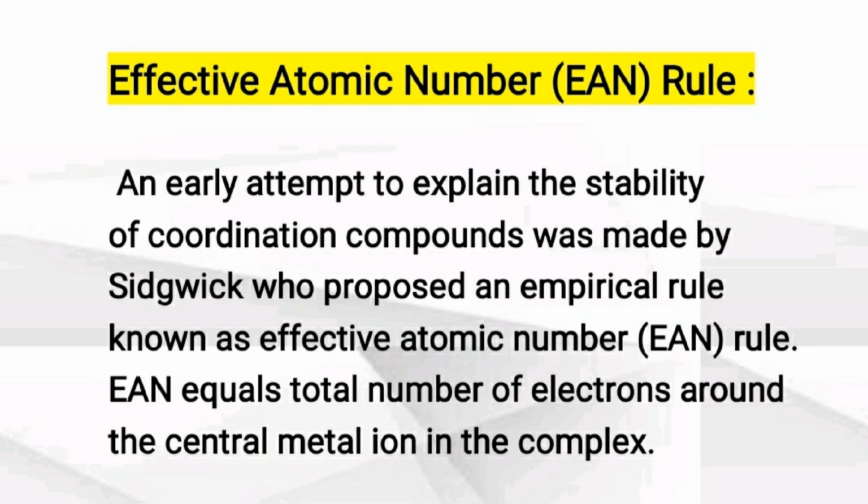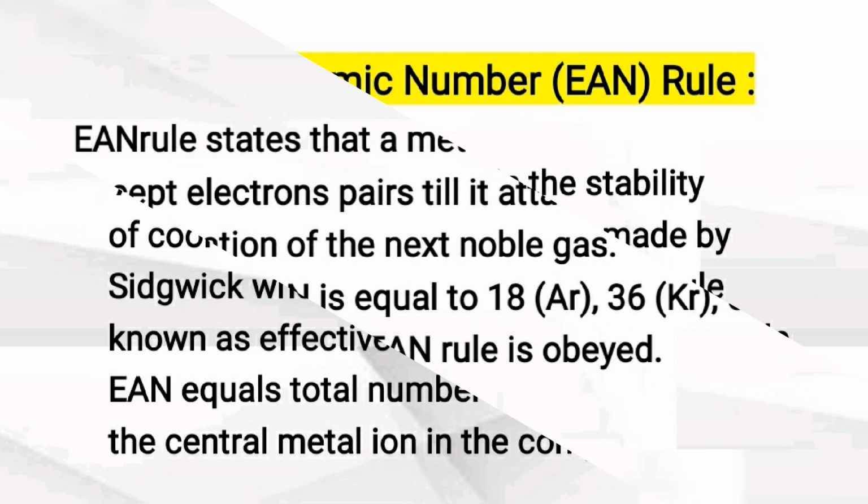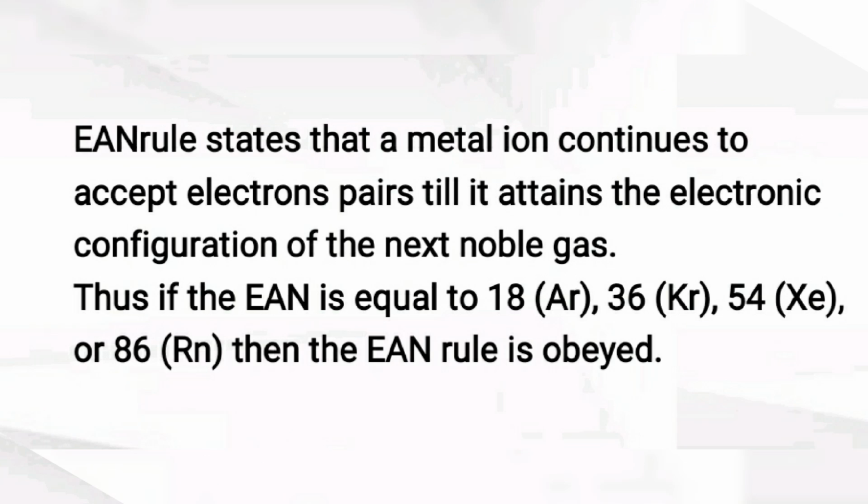Next we will study effective atomic number rule, means EAN rule. To explain the stability of coordination compound, Sir Sidgwick proposed this EAN rule. According to this rule, EAN is equal to the total number of electrons around the central metal ion in the complex.